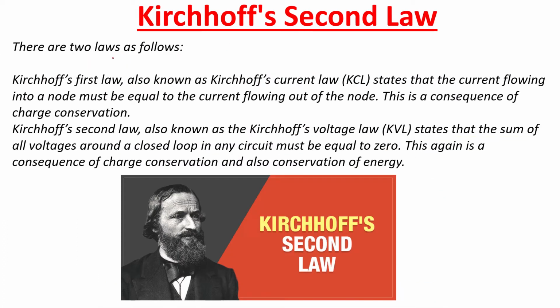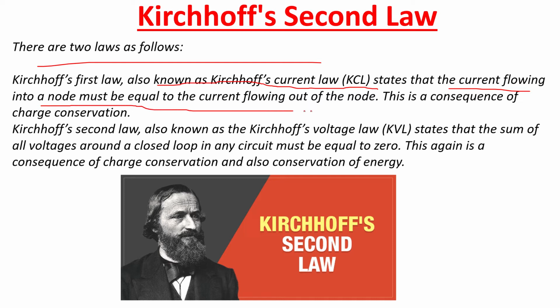Kirchhoff's laws. There are two laws. Kirchhoff's first law, which is also known as Kirchhoff's current law, KCL, states that the current flowing into a node must be equal to the current flowing out of the node. And the second law, which is also known as Kirchhoff's voltage law, states that the sum of all voltages around a closed loop in any circuit must be equal to 0. This is again a consequence of conservation of charge and conservation of energy.